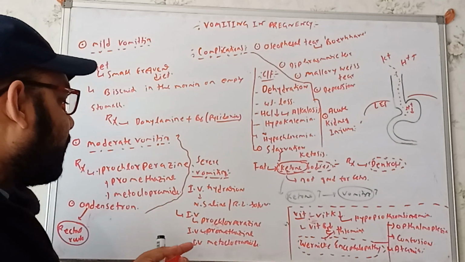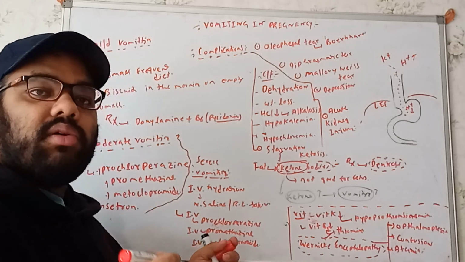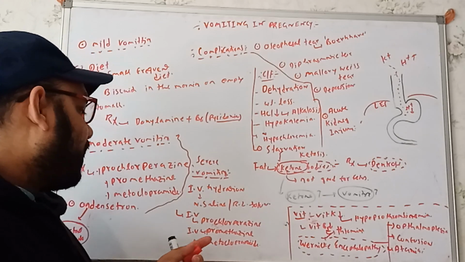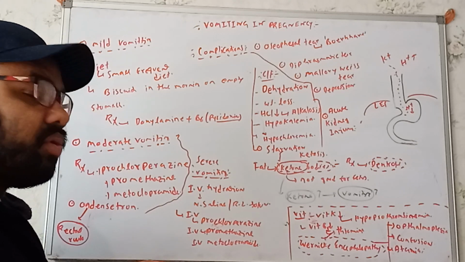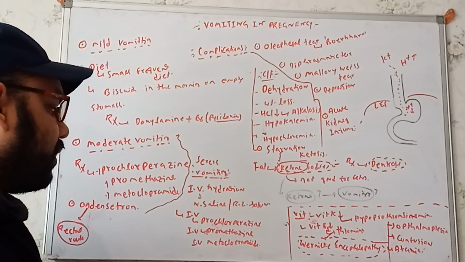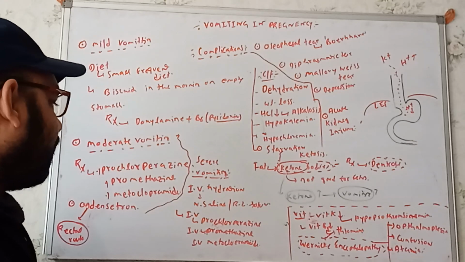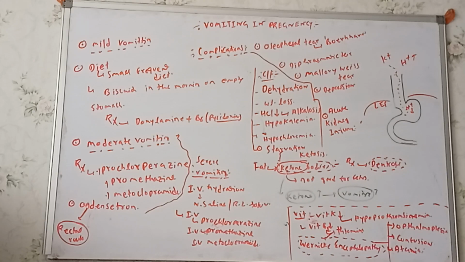So in terms of the severe vomiting, we can go for intravenous hydration. In terms of intravenous hydration, you can use normal saline or Ringer lactate solutions. Apart from that, in terms of the drugs, we have to inject intravenous prochlorperazine, intravenous promethazine, and intravenous metoclopramide. Now there is another condition, right? That is known as intractable